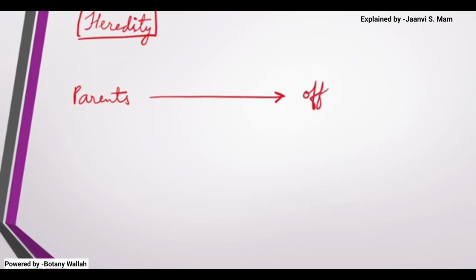So this is getting transmitted, but how is this getting transmitted? In the form of genetic information.